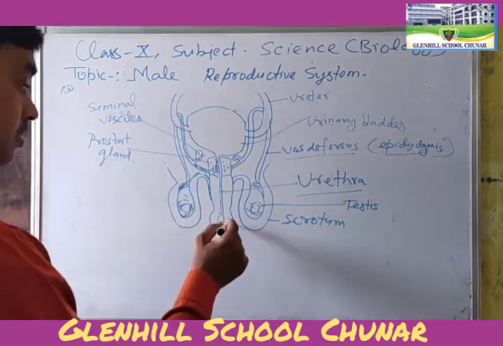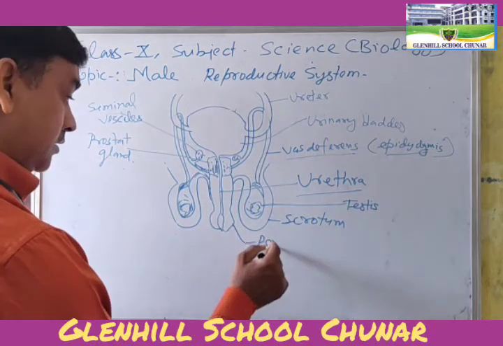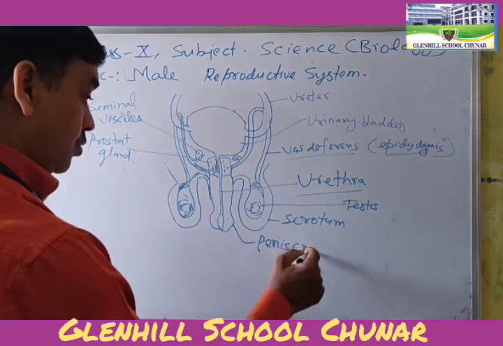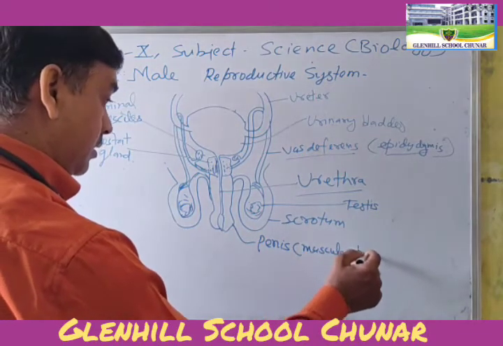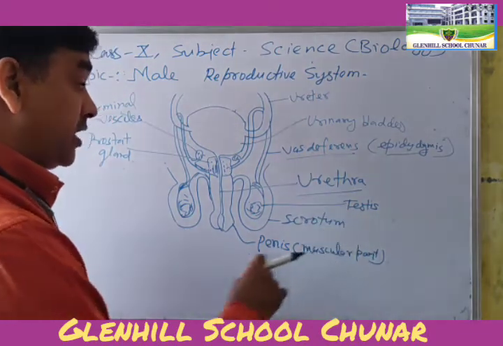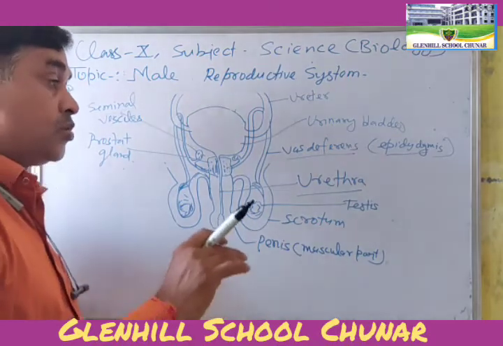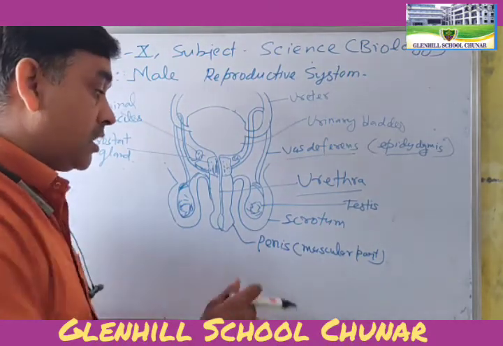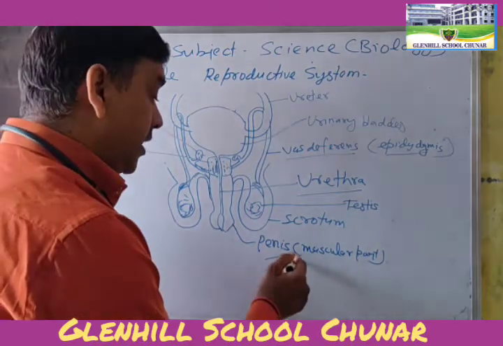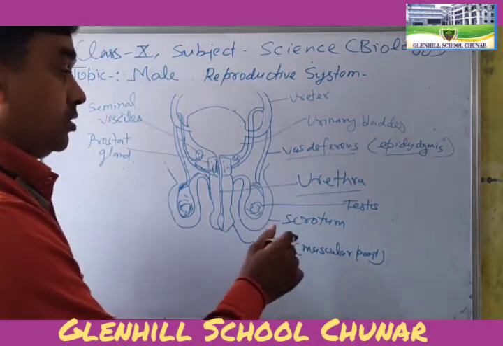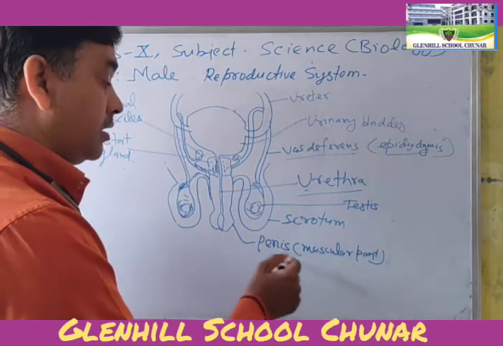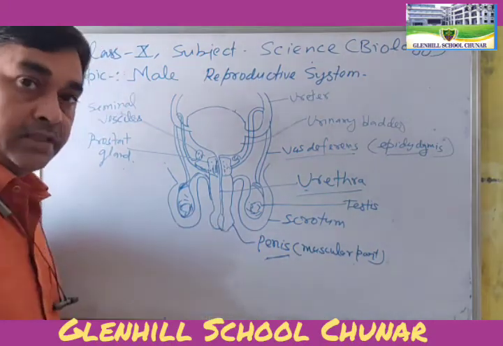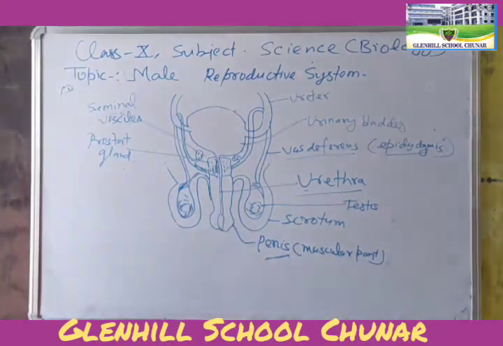Now this is the penis, the muscular part. This urethra is enclosed in the muscular part. This is called the penis. The urethra is enclosed in the muscular part, that is called the penis. Okay?